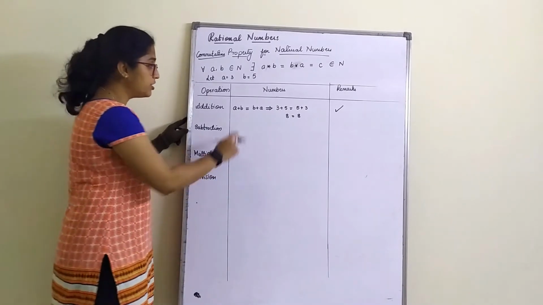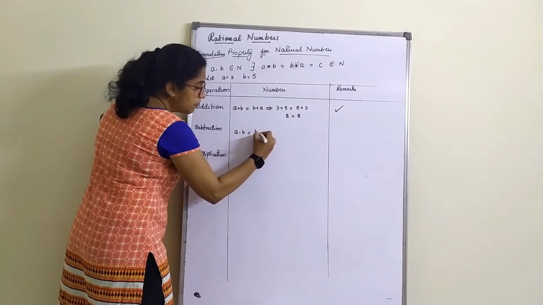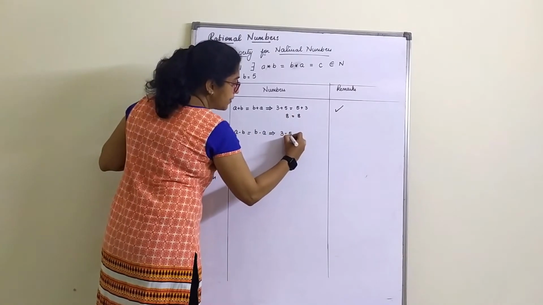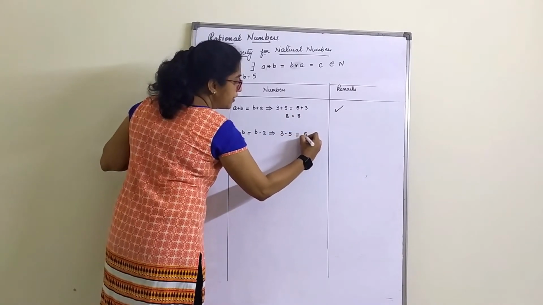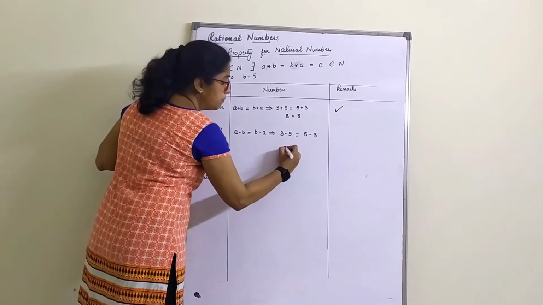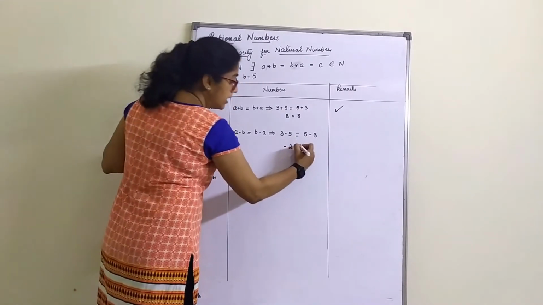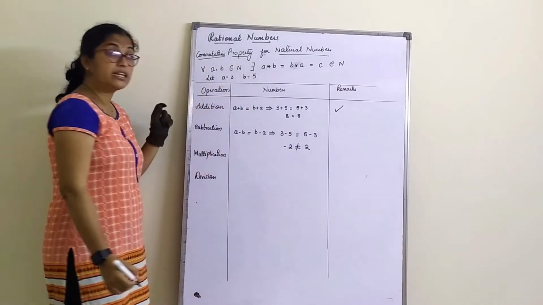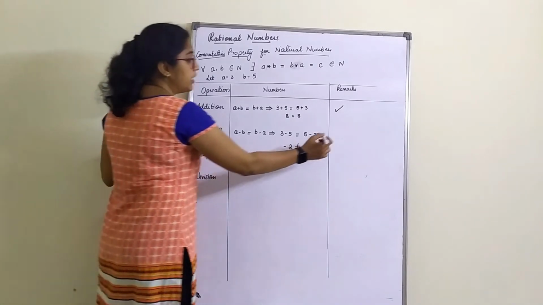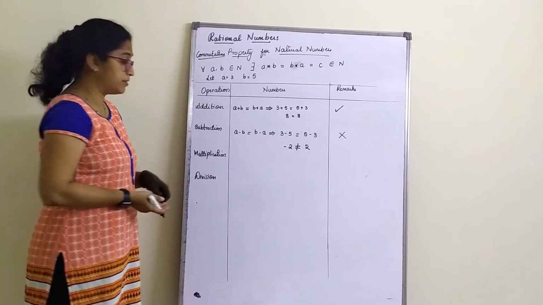Let's check with subtraction. What does subtraction tell us? A minus B should be equal to B minus A. So this implies 3 minus 5 should be equal to 5 minus 3, right? What is 3 minus 5? Minus 2. What is 5 minus 3? 2. Are they equal? No. They are not equal. But according to the rule, they had to be equal. Since they are not equal, the subtraction property does not hold good for natural numbers.